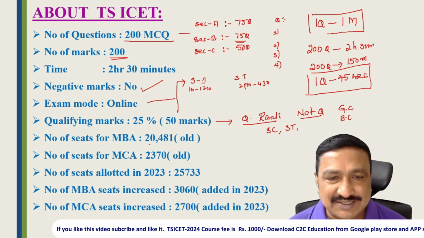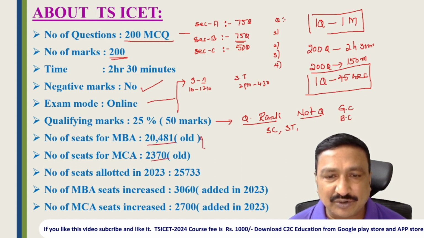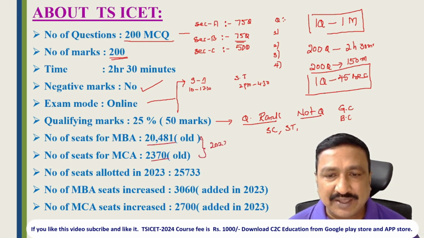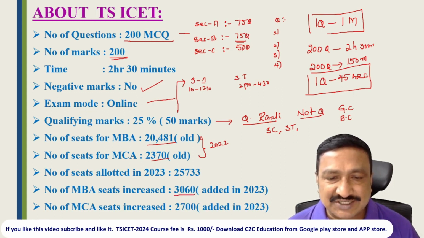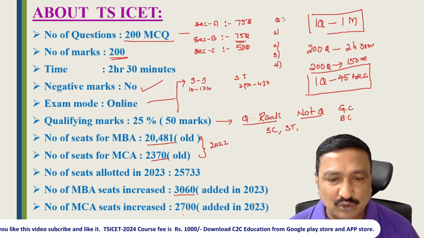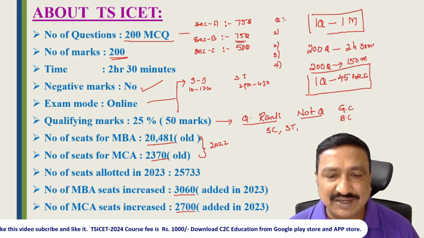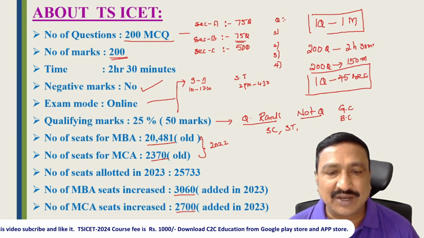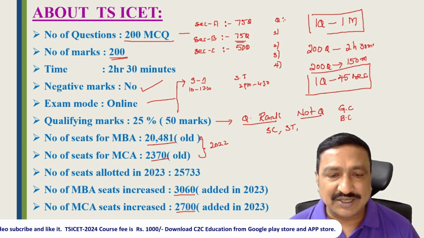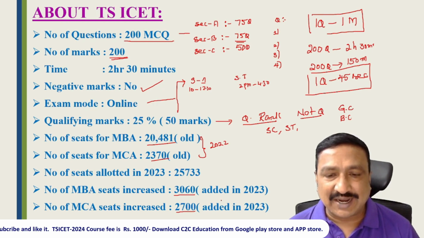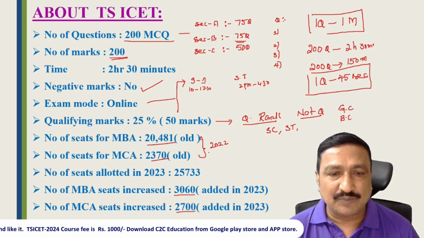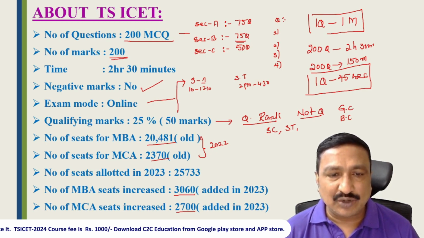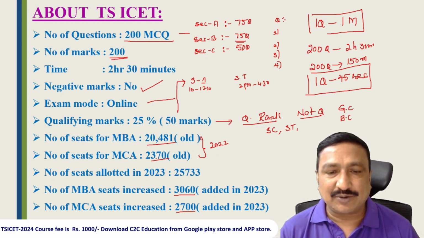So these are the seats compared to 2022. In 2023 they added 3,060 seats for the MBA course and 2,700 seats for the MCA course. So these are the new seats they added in 2023, but previously in 2022 these were the seats related to the MBA course and MCA course.